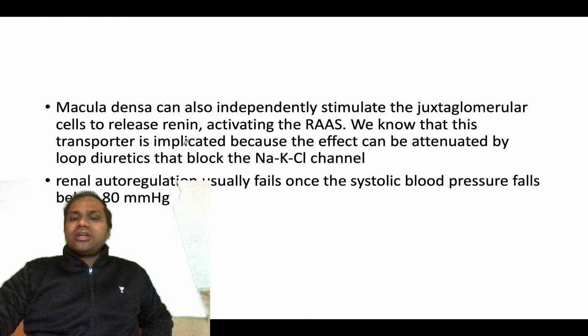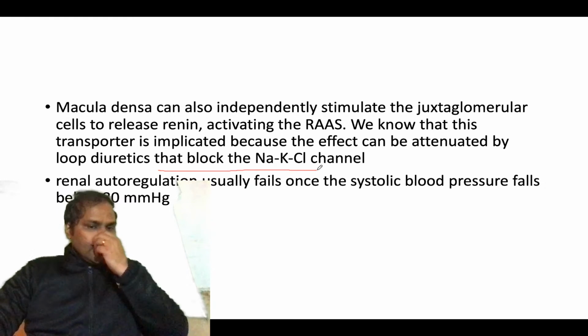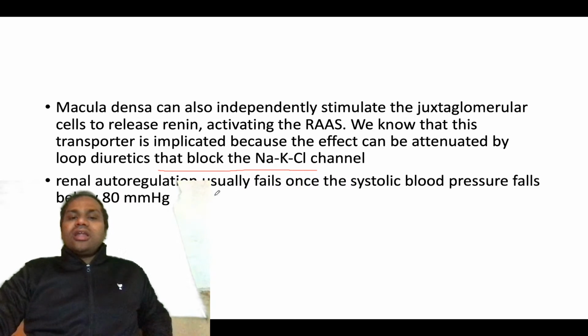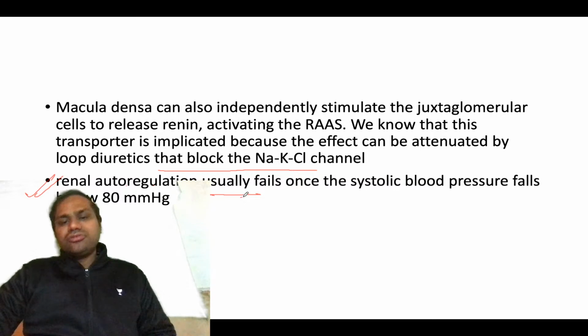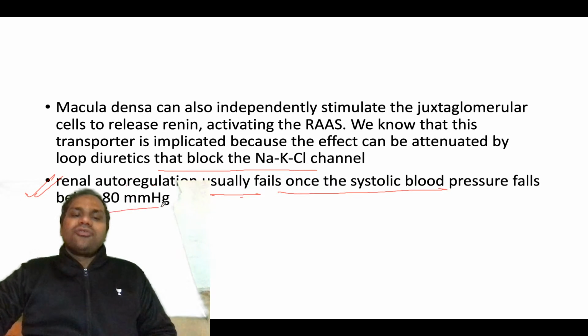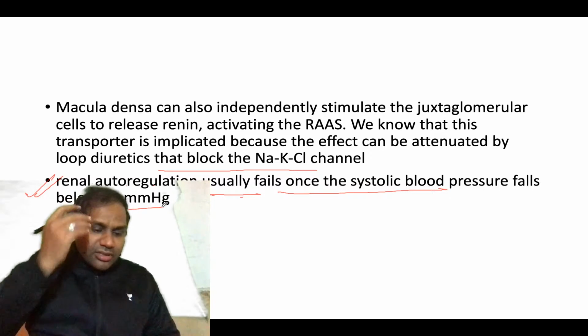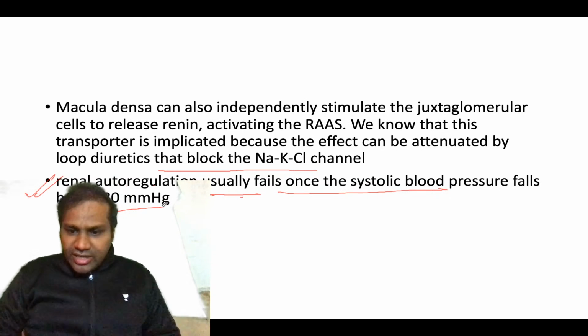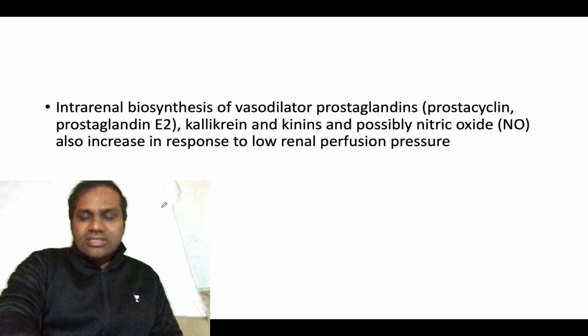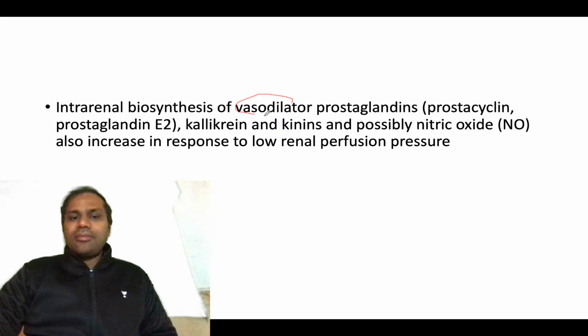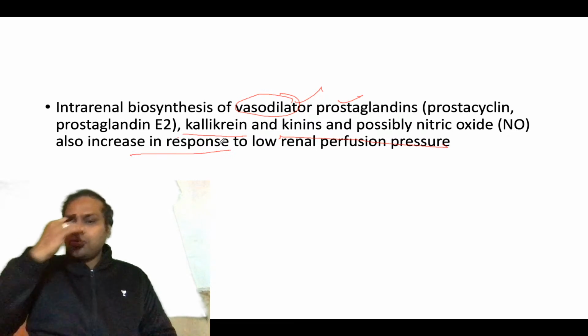We know this transporter is implicated because the effect can be attenuated by loop diuretics that block the sodium potassium chloride channel. Okay, so renal autoregulation. Now remember, this point is very high yield. Renal autoregulation usually fails once the systolic blood pressure falls below 80 mmHg. After the systolic blood pressure falls below 80 mmHg, autoregulation will also be affected. There is intrarenal biosynthesis of vasodilators like prostaglandins, kallikrein and kinin, and possibly nitric oxide also increases in response to low renal perfusion.